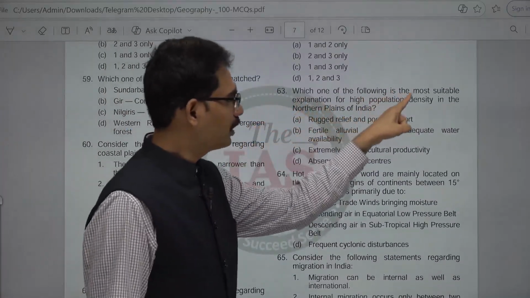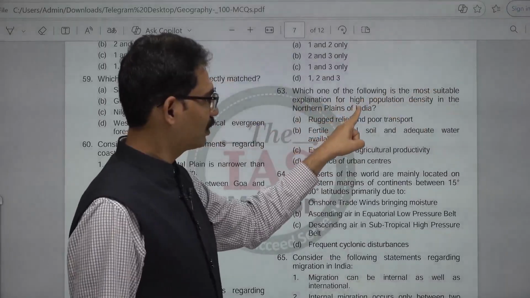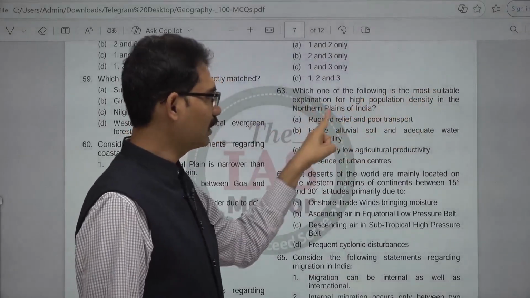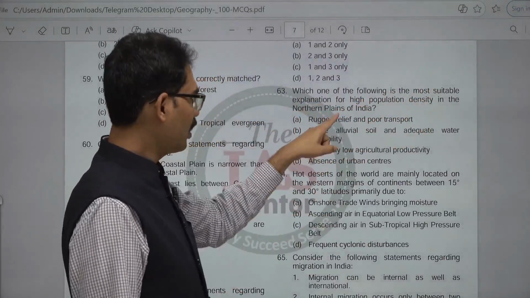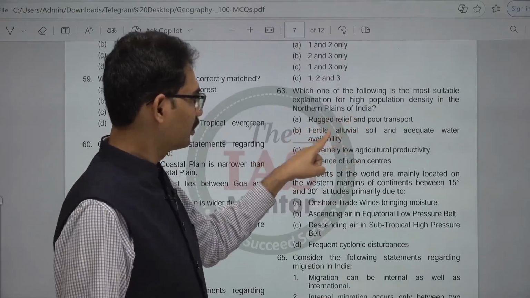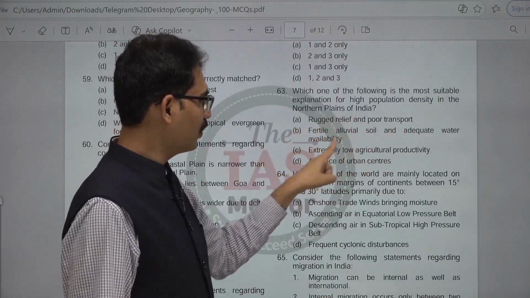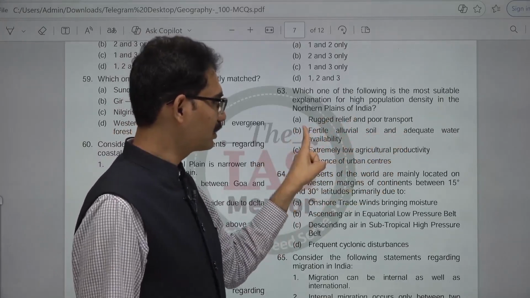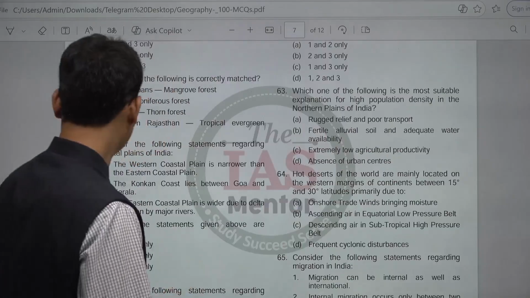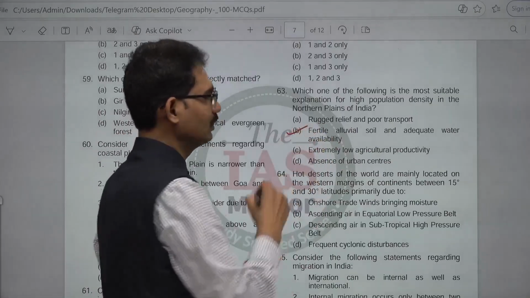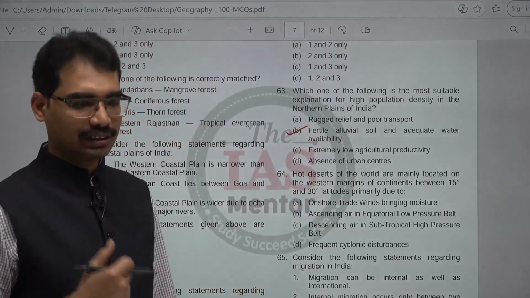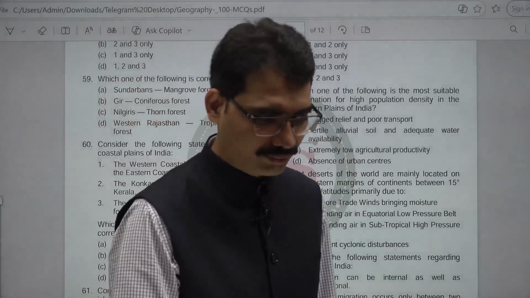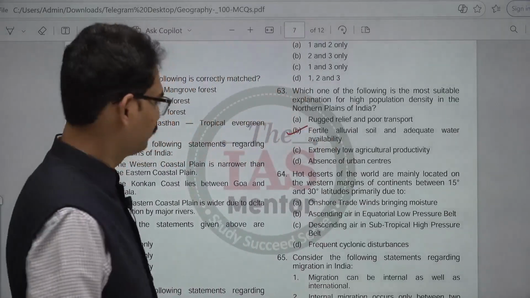Which one of the following is the most suitable explanation for high population density in the northern plains of India? Rugged relief, fertile alluvial soil and adequate water availability, extremely low agricultural productivity, absence of urban centers. The answer is fertile alluvial soil. That's why it is able to provide sufficient food for larger sections of the people. Next, 64.